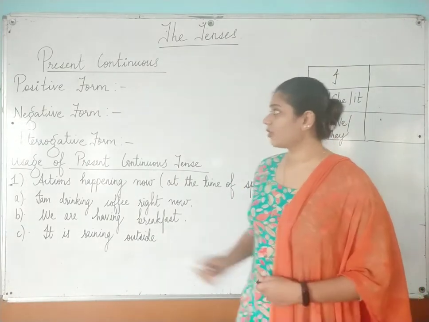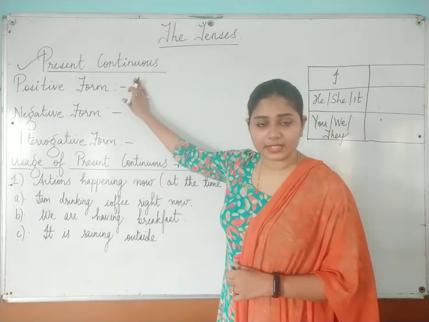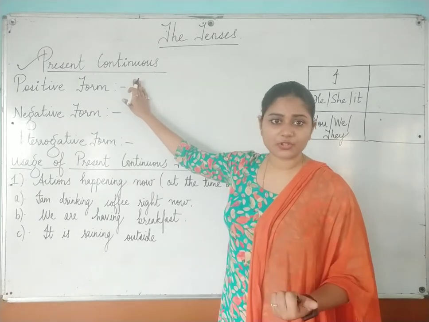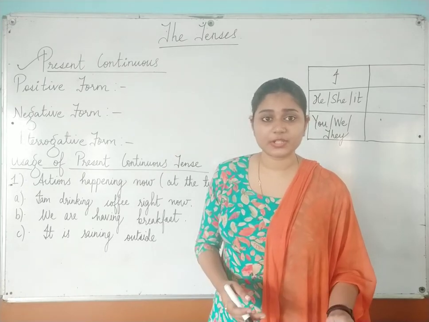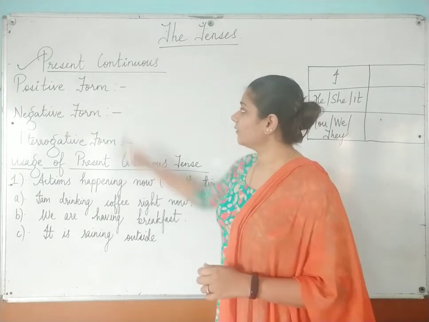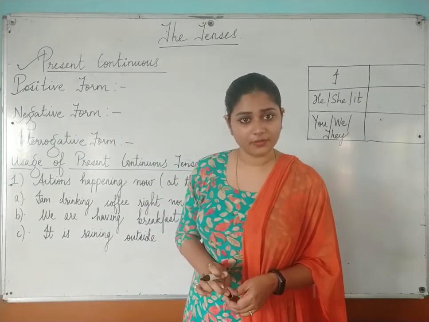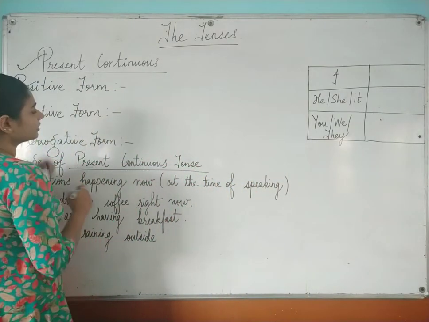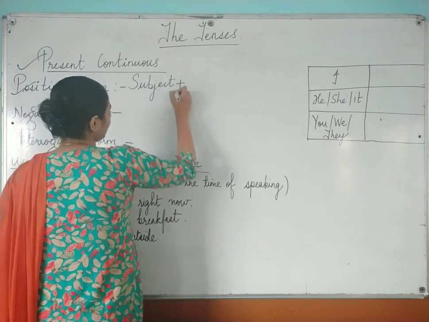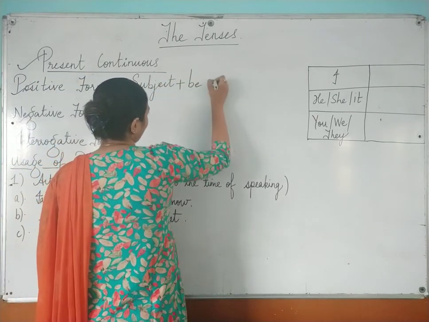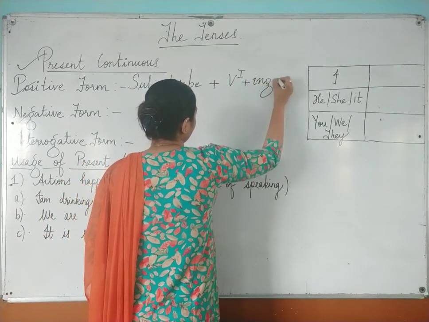Okay. Now again, I talk about the structure. I will talk about the structure of this present continuous tense, because I have told you that without structure you will not be able to identify what kind of tense is used in that particular sentence, right? So for that, first we will talk about the positive form, negative form, and then the interrogative form. Now, in positive form, we always use subject plus be plus verb first form plus ing and plus object.